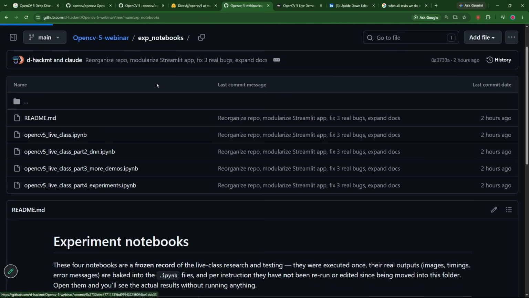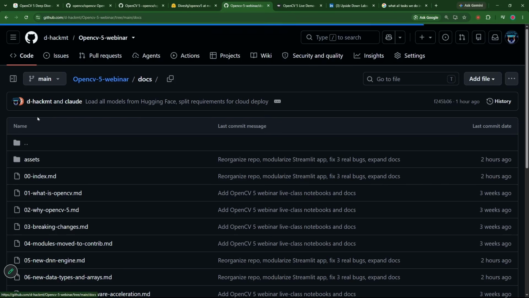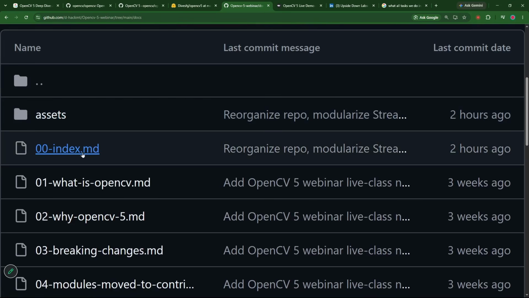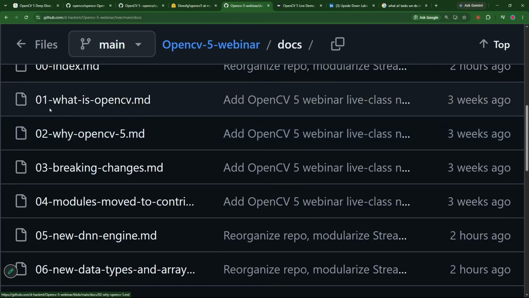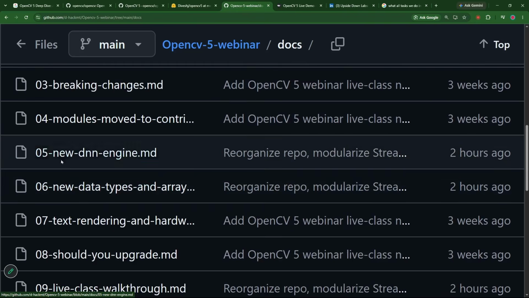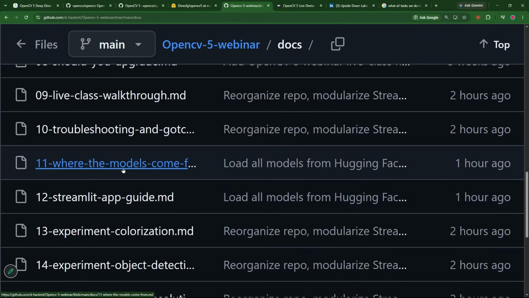Okay, now one more exciting part. I have given you something called docs. In this, there is the in and out of OpenCV 5. Check this out. Index, which means the index page. What is OpenCV? Why OpenCV 5? Breaking changes, modules, new DNN engine, new data types, live class walkthrough, troubleshooting, where the models come from.